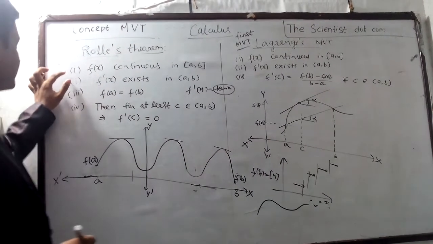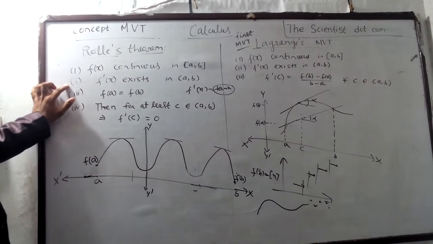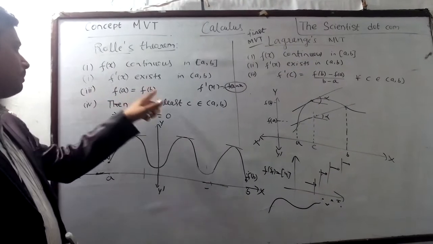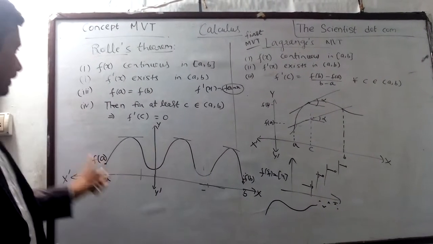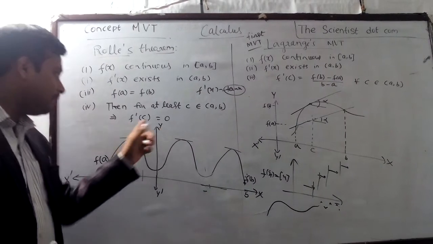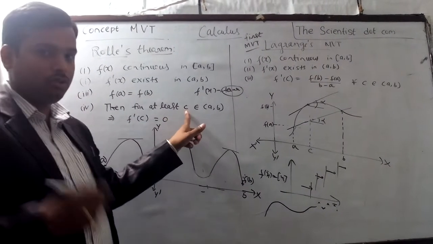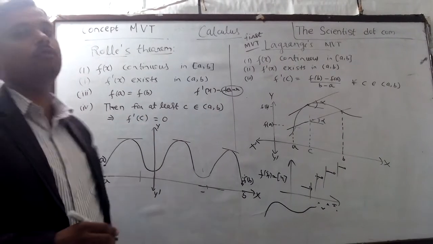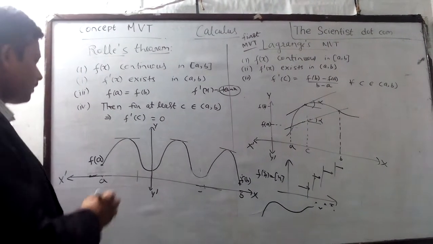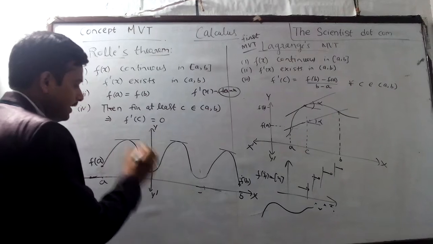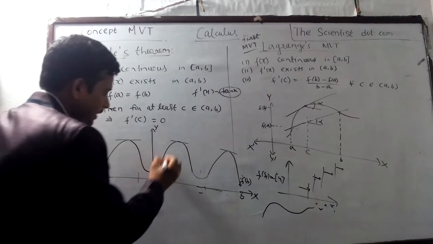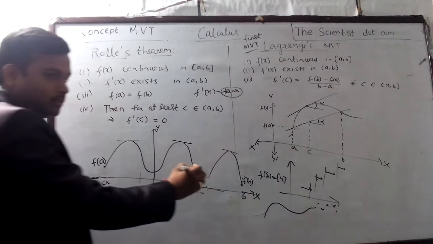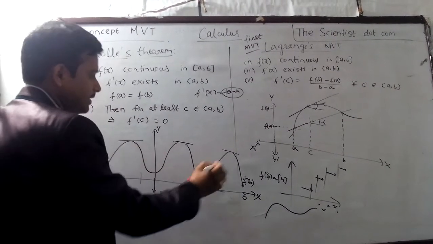If a function is continuous and derivable, that is, it has no sharp end and no break, and also f(a) equal to f(b), that is, the endpoints are equal, then I can find at least one c in (a, b) so that f'(c) vanishes. Vanishes means at least one point in this function where the tangent is parallel to the x-axis.